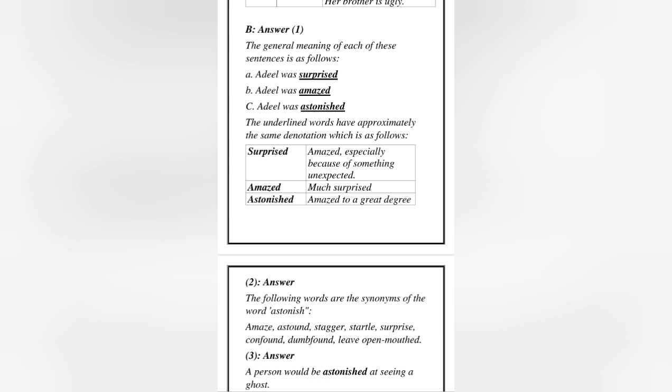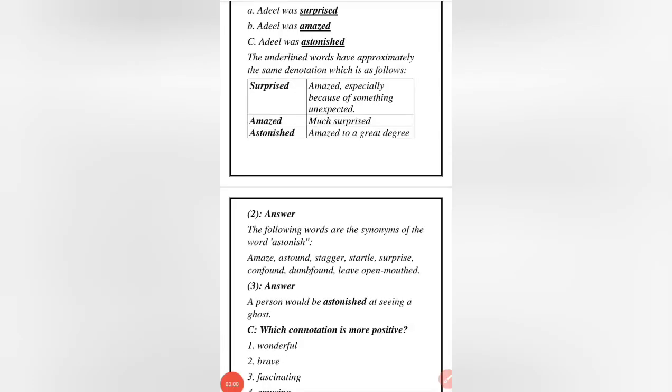So, the following words are the synonyms of the word astonished, that are amaze, astound, stagger, startle, surprise, confound, dumbfound, leave open mouth. Now, dear students, remember that they are all synonyms, and synonyms cannot replace the meaning of one word with another. They are just used according to the context of the situation.